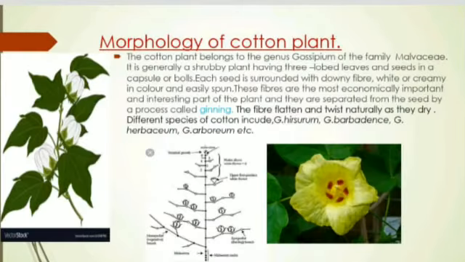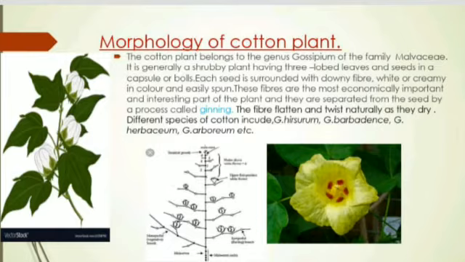Now let's discuss about the morphology of the cotton plant. The cotton plant belongs to the genus Gossypium of the family Malvaceae. It is generally a shrubby plant having 3 lobed leaves and seeds in a capsule or ball. Each seed is surrounded with downy fiber, white or creamy in color and easily spun.